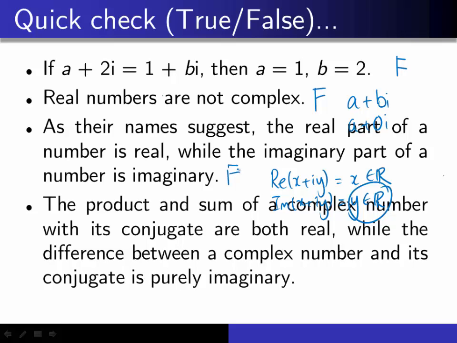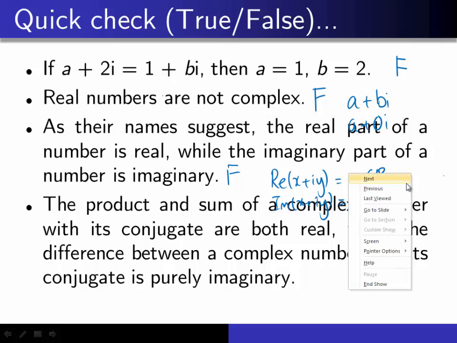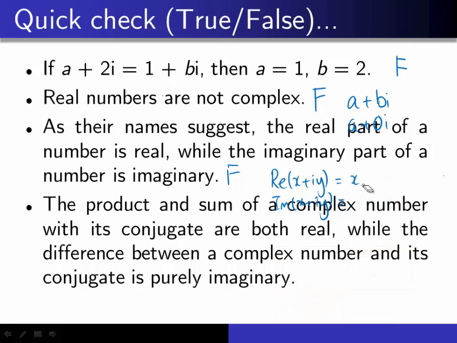The product and sum of a complex number with its conjugate are both real, while the difference between a complex number and its conjugate is purely imaginary. True or false? This is actually something to do with those two students I caught and answered questions just now, in the self-reading section.